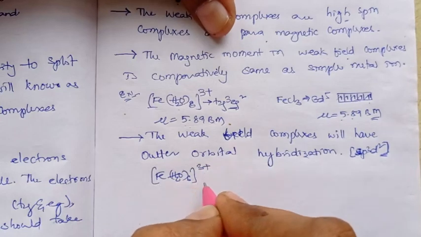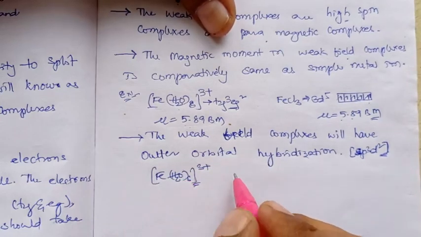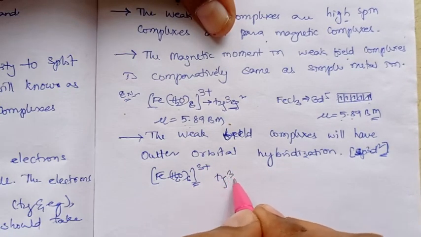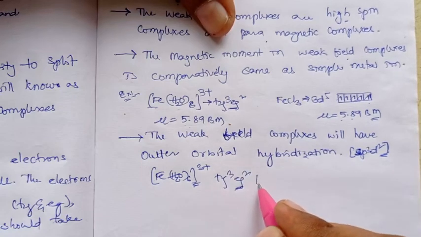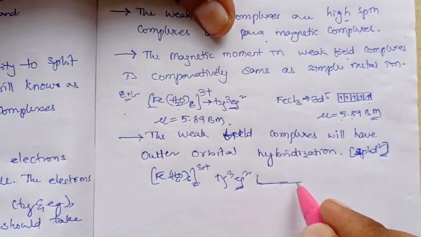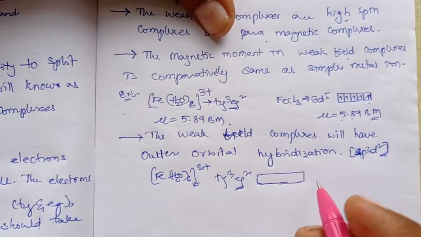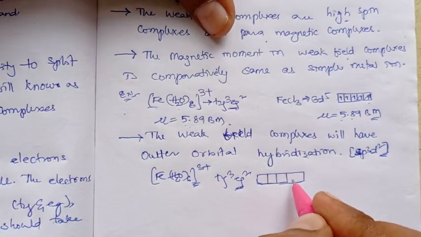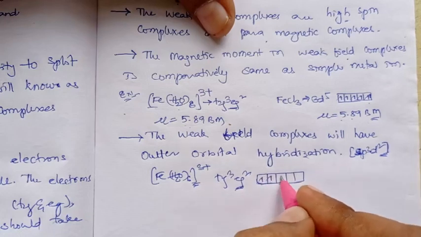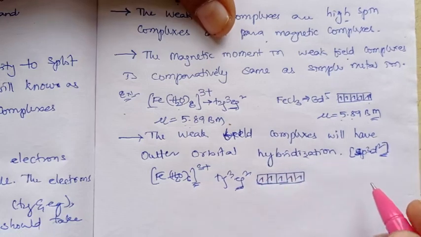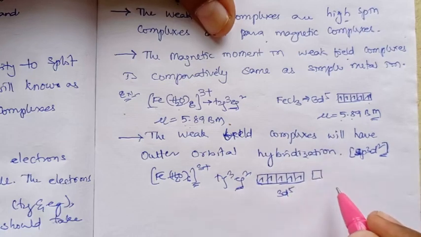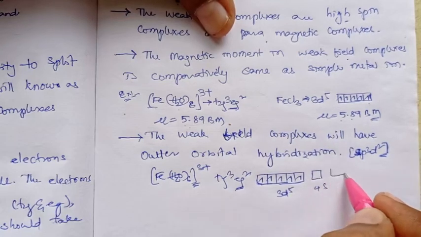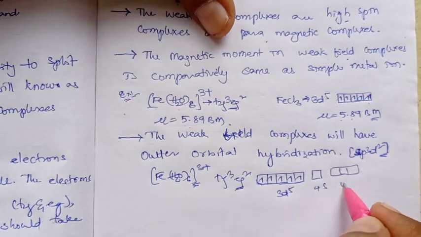In this, as it has a t2g3 eg2 electronic configuration, all the 3d orbitals of iron have one electron each. So the 3d5 is filled, and 4s will be empty, 4p will be empty.